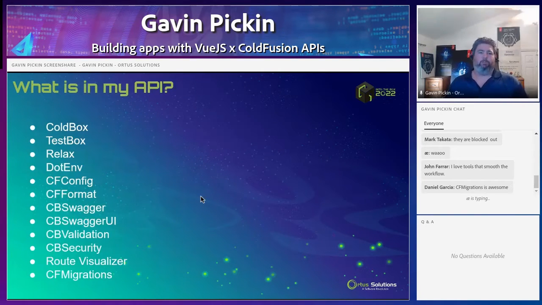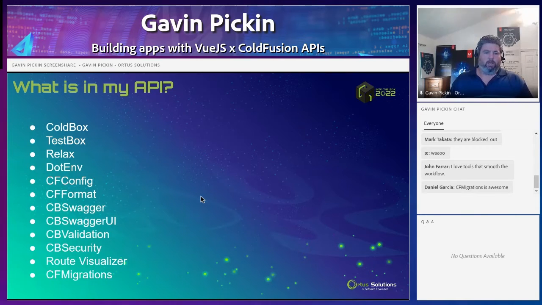So what is in my API? Obviously, we're jumping through this pretty quickly, but in the API, we're using ColdBox. We got TestBox in there. We got some modules like Relax, which is part of the whole Swagger suite. We got .env to do environment variables, using cfconfig to load up our variables into our server that we're going to start up. We have CFFormat for formatting so we can keep our files consistent. We have CBSwagger, which helps us take the API routes and everything and generate the Swagger docs.